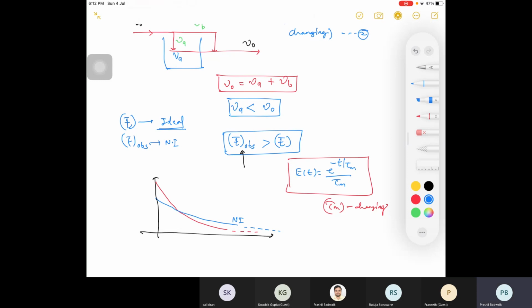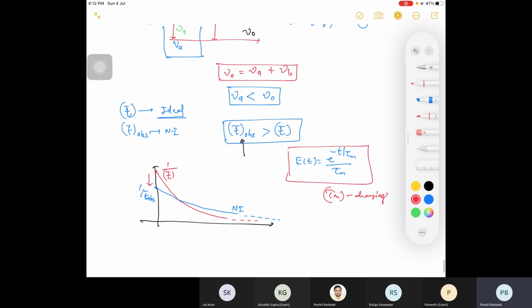This is 1 by T observed, and the top one is 1 by T mean. Your time increased, that's why 1 by T decreased, so your curve will start from a lower value.